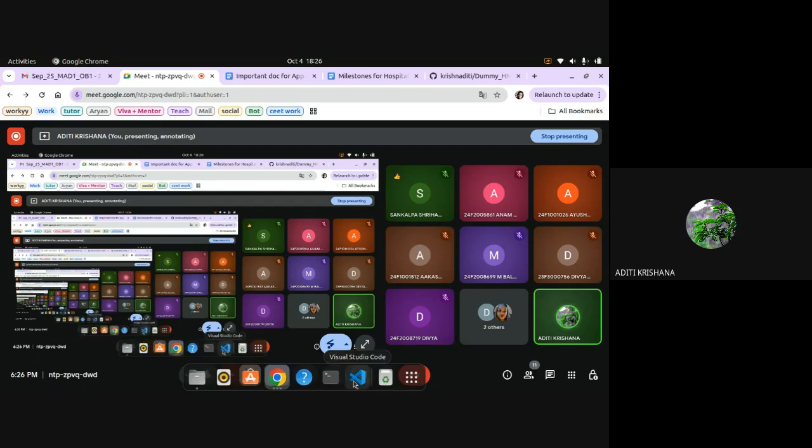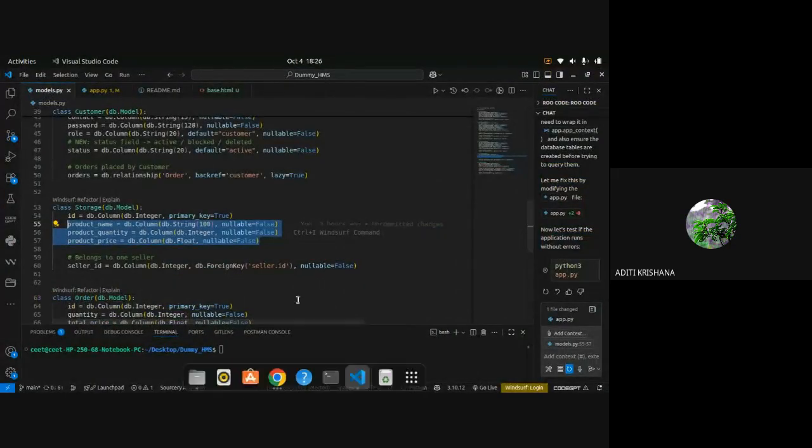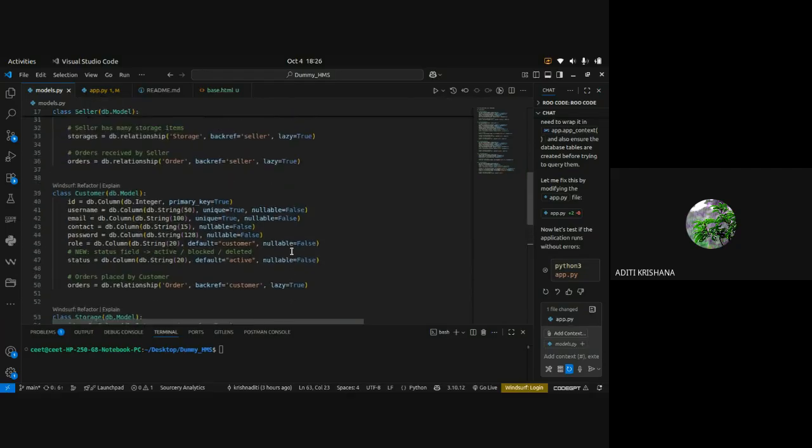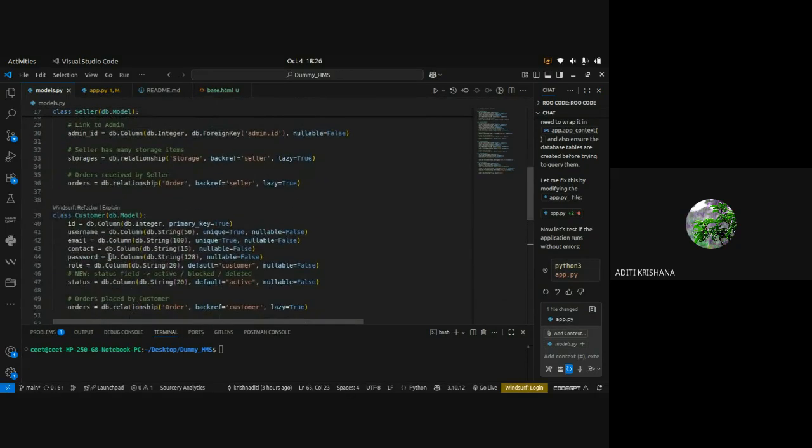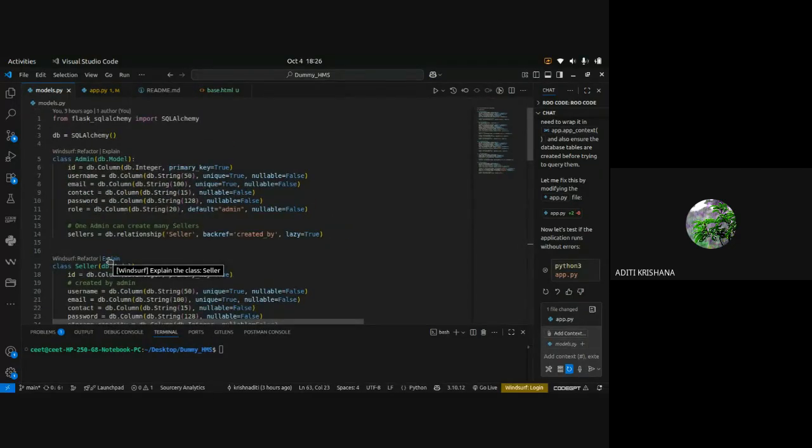I tried my best to make it as similar as the hospital management system, but we have been strictly told by the instructors that we cannot make the exact application which is in that term. Okay, so please try to understand how these things are related. So let's first stick to the first three tables only: admin, seller, and customer. They are similar to the three users, that is admin, doctor, and patient. So first understand how the relationship is being established.